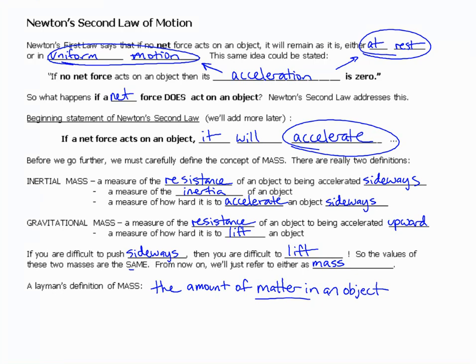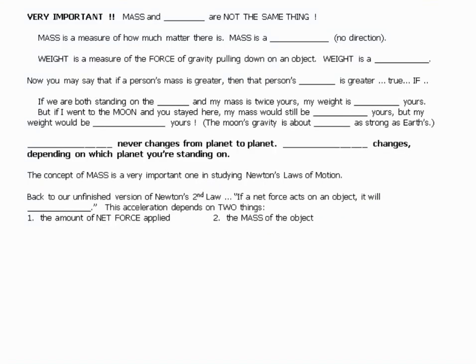Here's a very important idea. Mass and weight are not the same thing. They are different. Mass is a measure of how much matter there is. Mass is a scalar. Remember, we talked about scalars in an earlier unit. A scalar has magnitude but does not have direction.